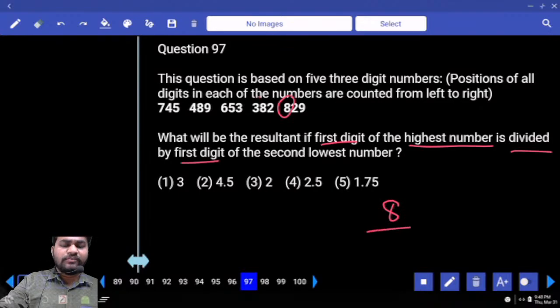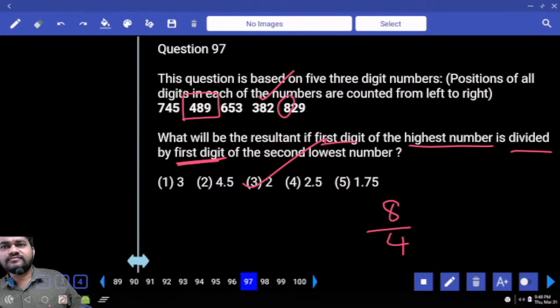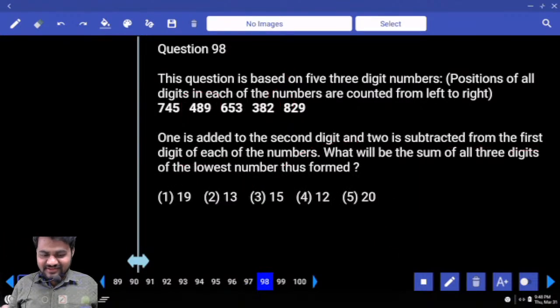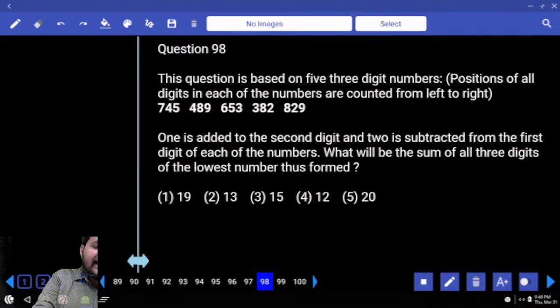Here first lowest number is 382. Second lowest number is 489. In that 489, first digit is required, 4. 8 by 4 is 2. Option 3.